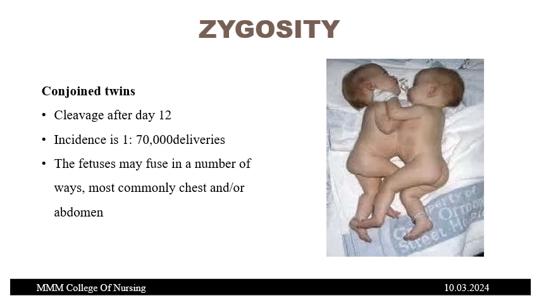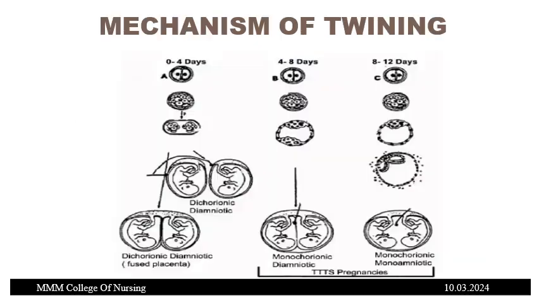So this is an example of thoracophagus twins. Here the cleavage occurs after 2 weeks, and only then does this kind of fusion occur. This is an example of thoracophagus conjoined twins. The cleavage occurs after 12 days. Incidence is 1 in 70,000 deliveries. The fetuses may fuse in a number of ways, most commonly chest and/or abdomen. So this is about the mechanism of twinning.